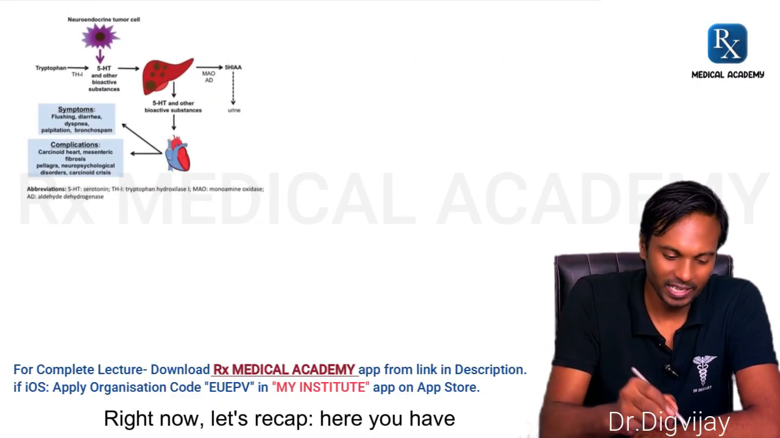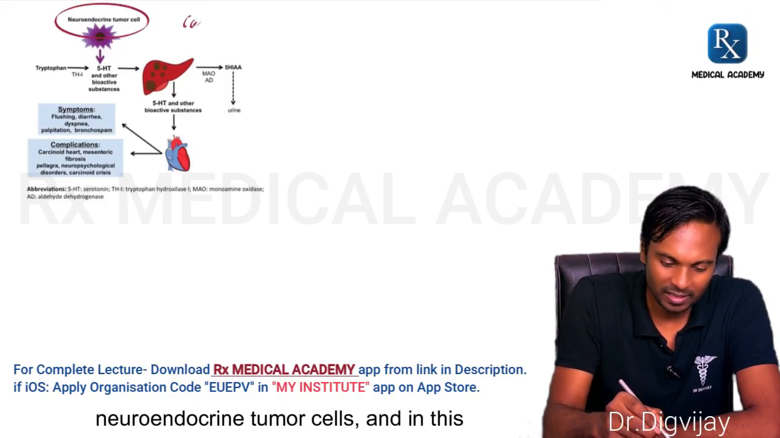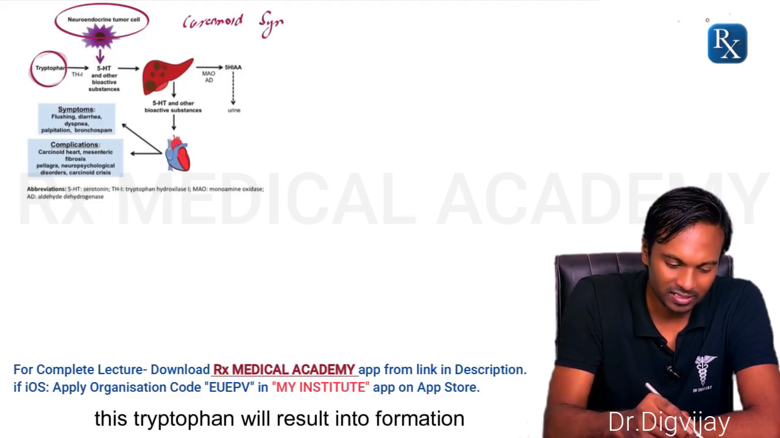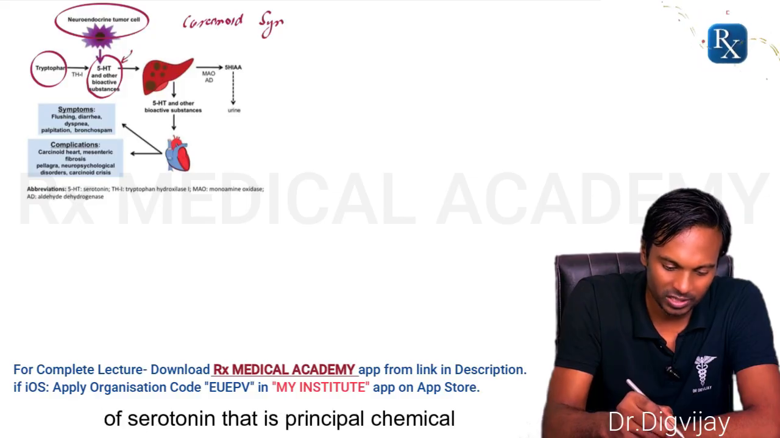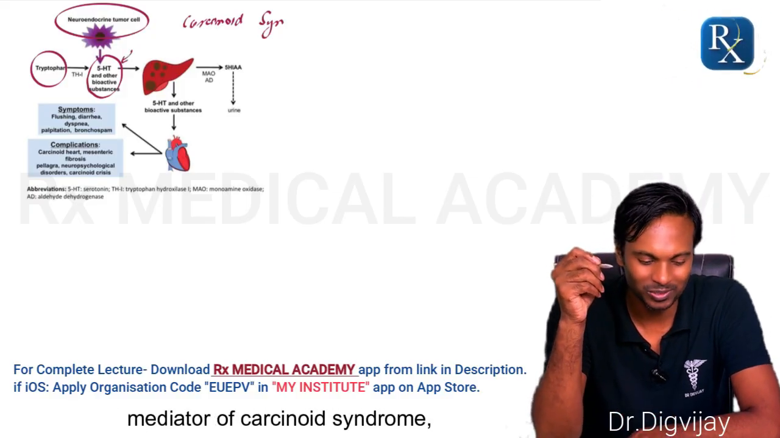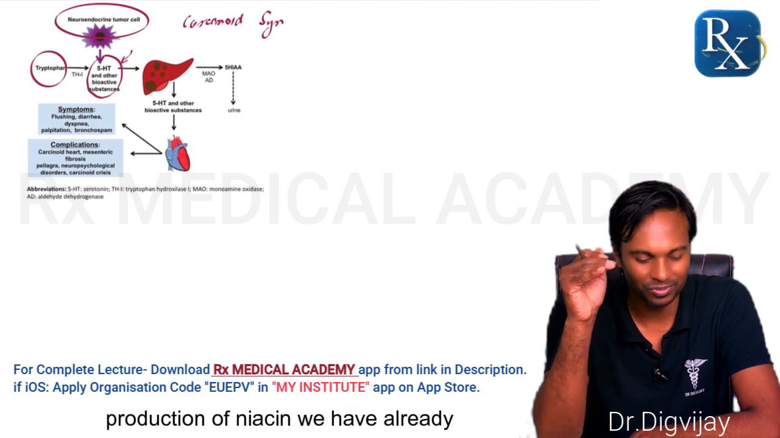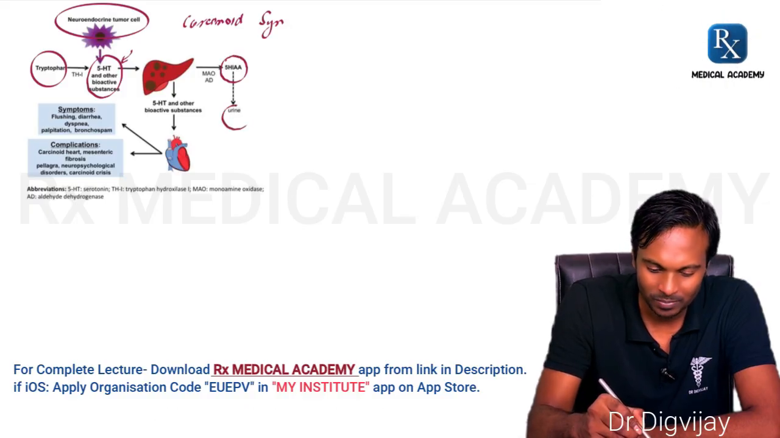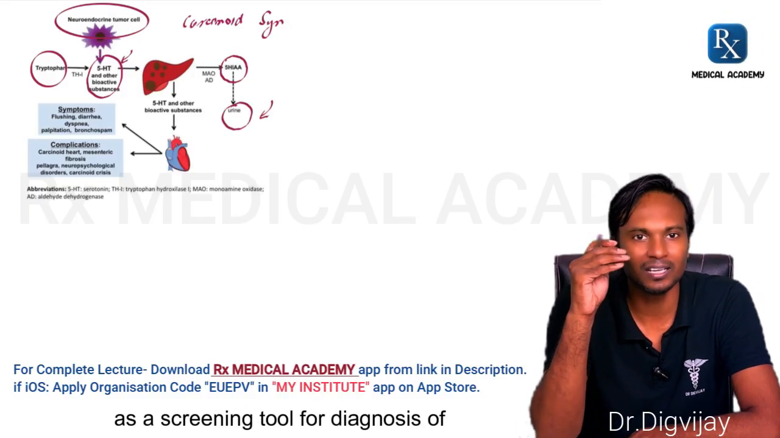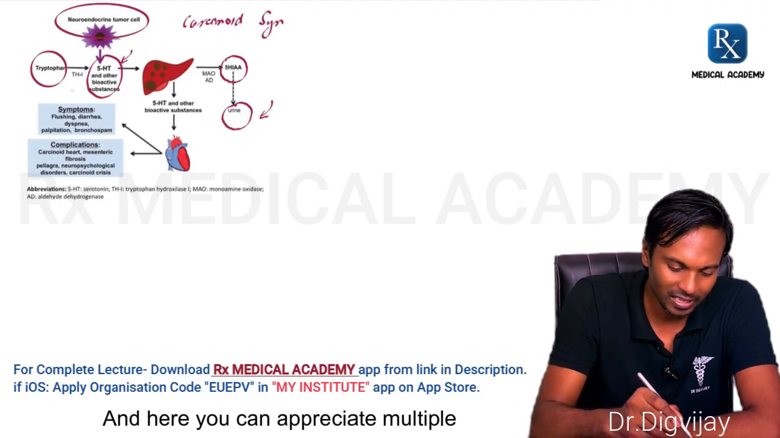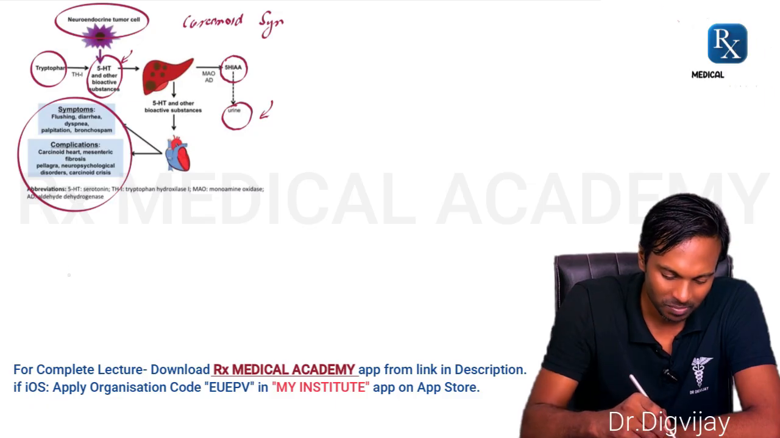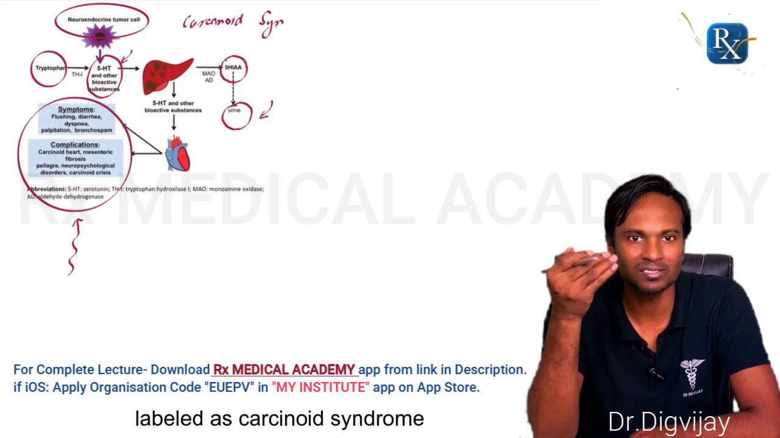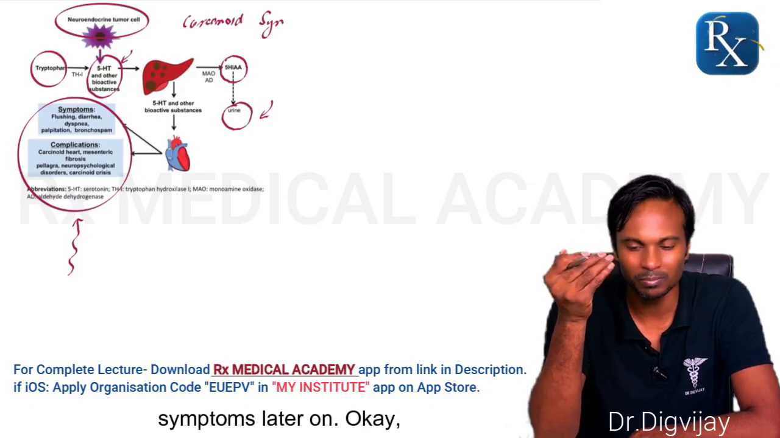Okay. Right, now let's recap. Here you have neuroendocrine tumor cells, and in this case we are talking about carcinoid syndrome. And here you can appreciate tryptophan, and this tryptophan will result in formation of serotonin, that is the principal chemical mediator of carcinoid syndrome. And in this case there will be less production of niacin, we have already understood, and this will be metabolized into 5-hydroxyindole acetic acid, which can be detected in urine as a screening tool for diagnosis of carcinoid syndrome. And here you can appreciate multiple clinical features resulting from excess of chemical mediators. And now this particular tumor will be labeled as carcinoid syndrome because this will present with a lot of symptoms later on. Okay.